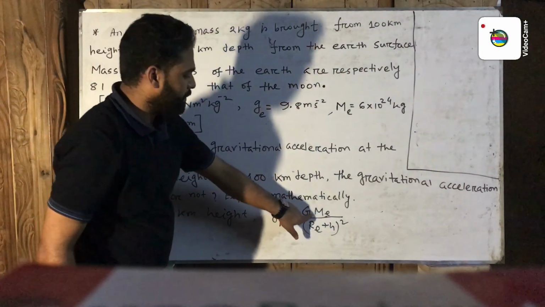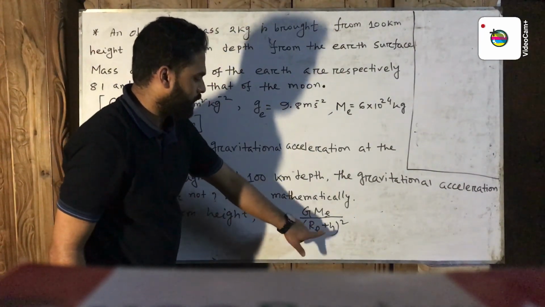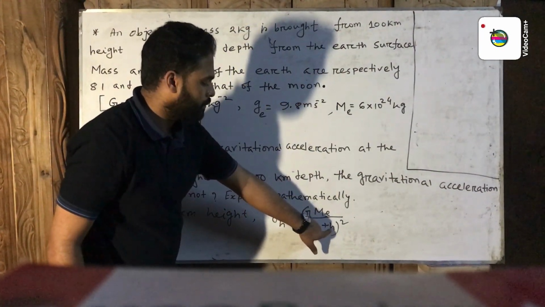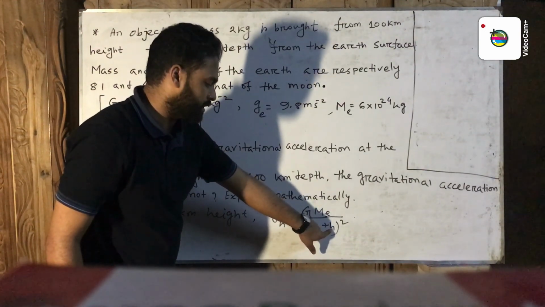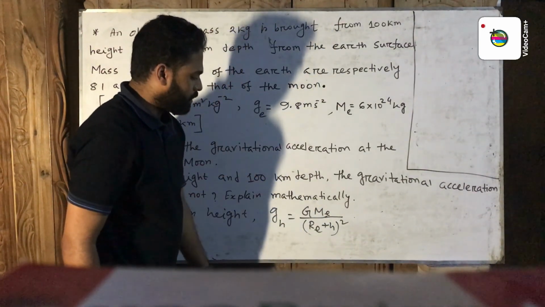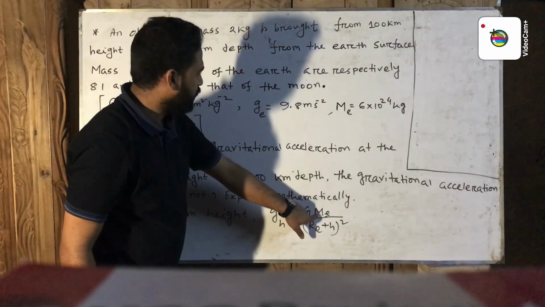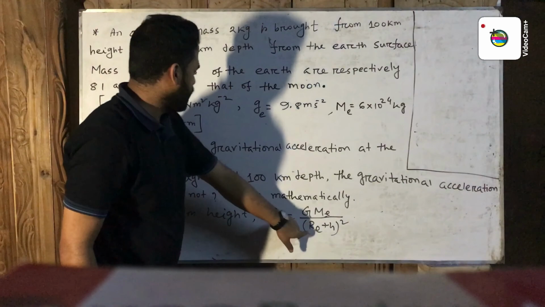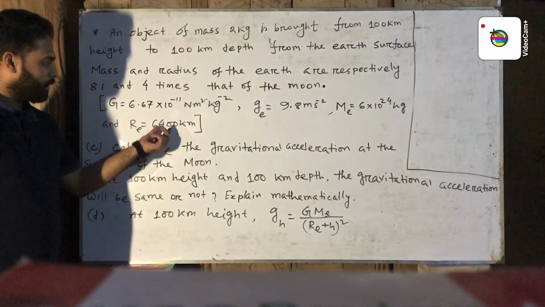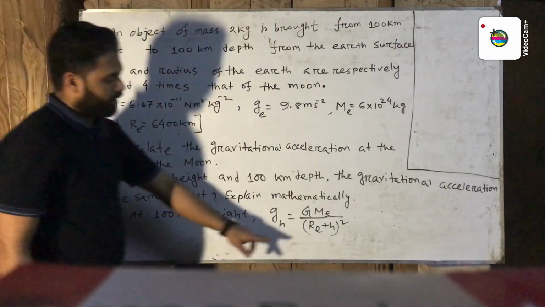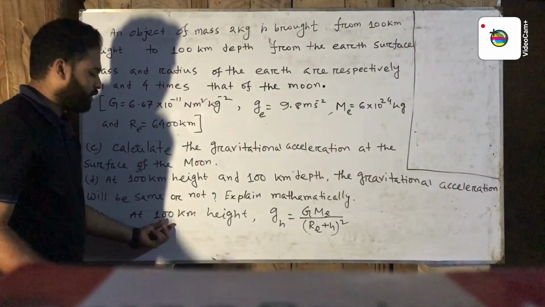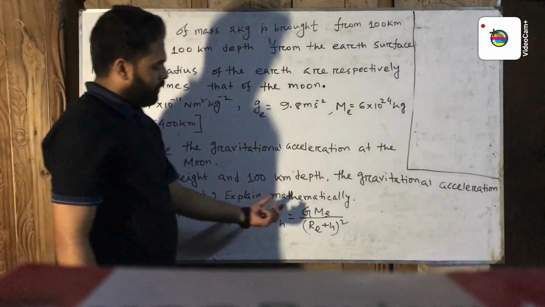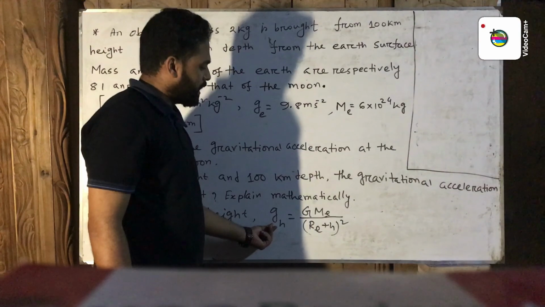Here M_e is the mass of the earth, R_e is the radius of the earth, and h is the height. The value of height is 100 kilometer. So we can put the value of M_e, M_e is 6 into 10 to the power 24, R_e is 6400 kilometer converted into meter, and h is 100 kilometer converted into meter. Then we calculate the value of g_h.